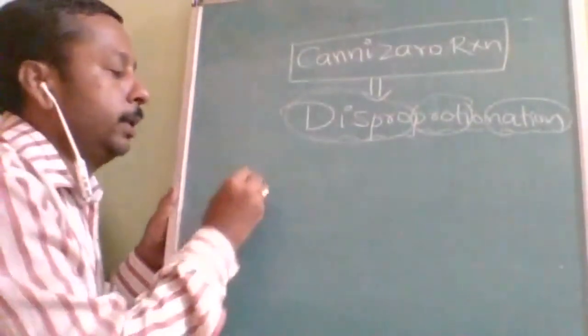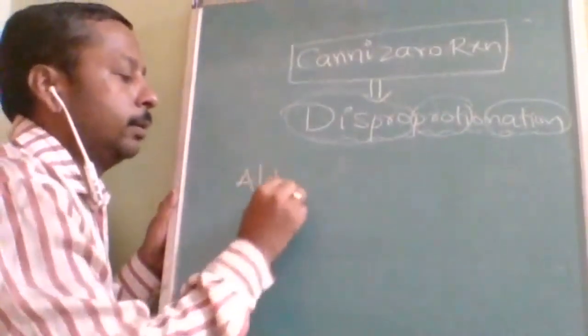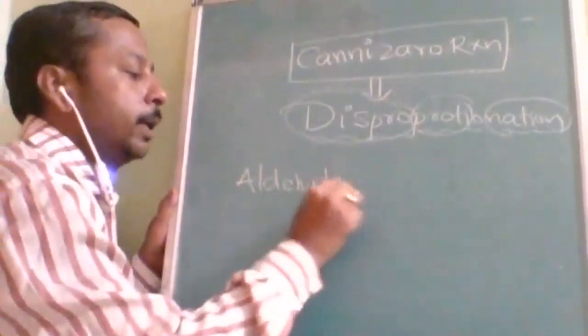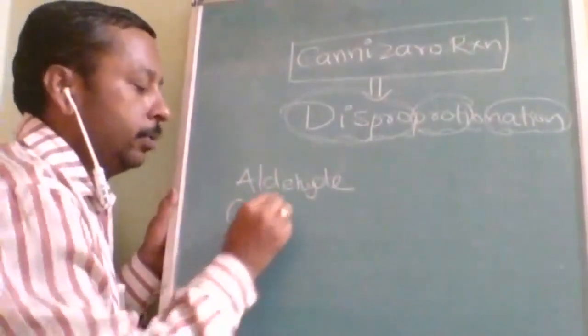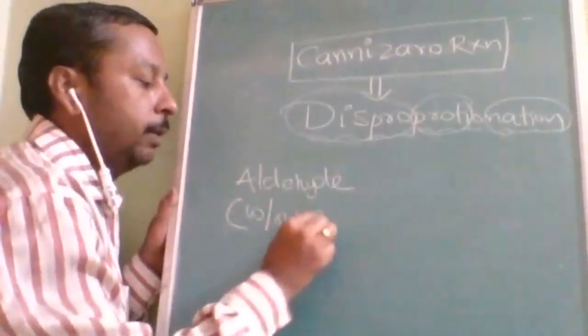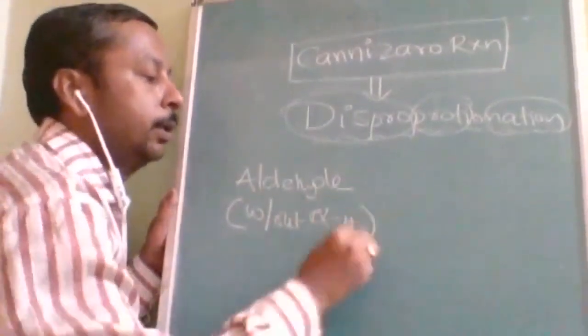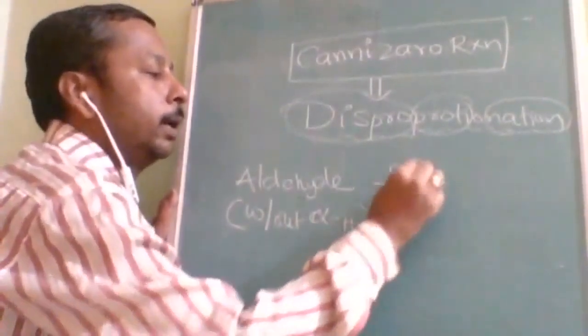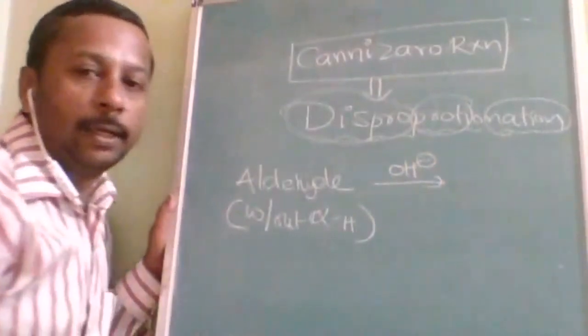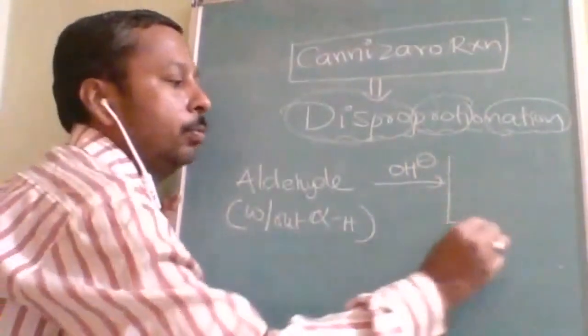What should be the reactant here? Aldehyde, but the condition is that it should be without alpha hydrogen. When treated with alkali, it will give you two products.